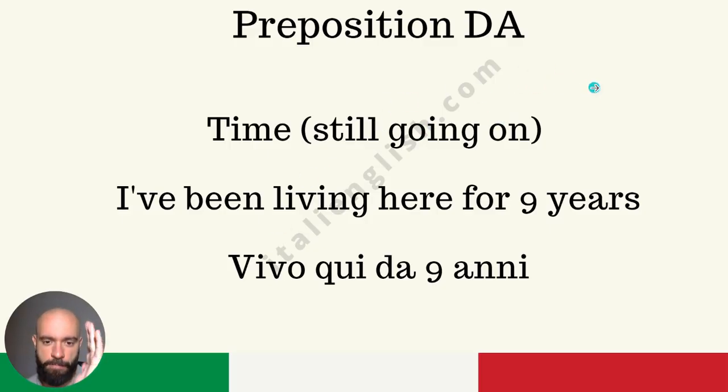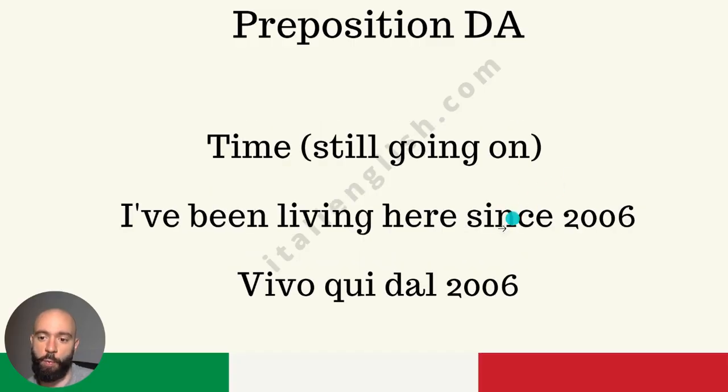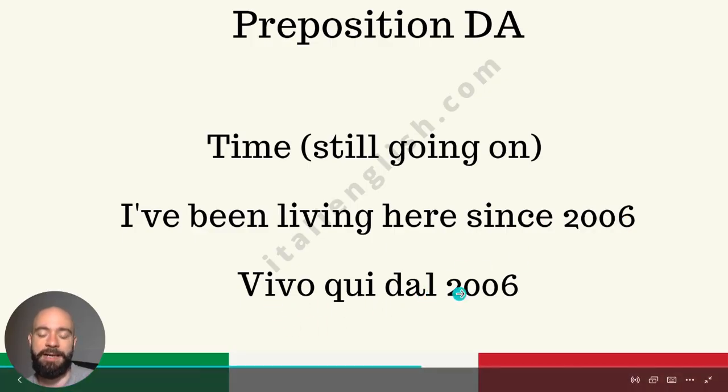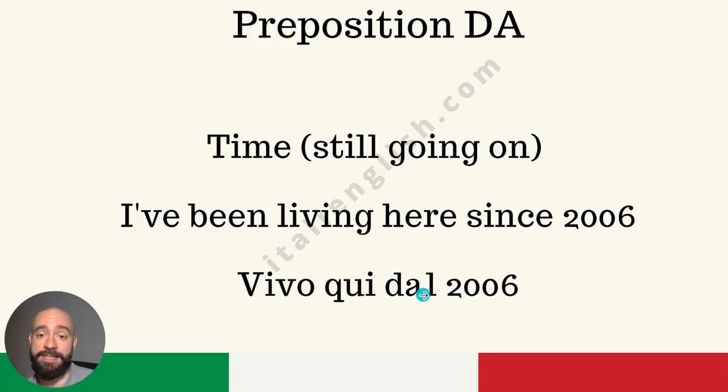But for now, keep in mind that when we are describing the length of time, the time frame of something that is still going on, that started a week ago, a day ago, even a minute ago, whatever, and it's still going on, we use preposition da. Okay, typically we face this scenario with for in English, and also with since. I've been living here since 2006. Vivo qui dal 2006. Why is it dal?